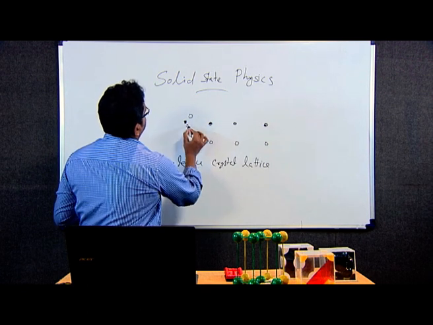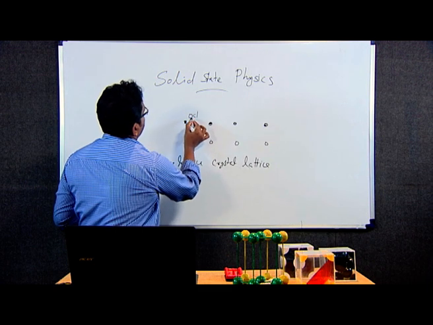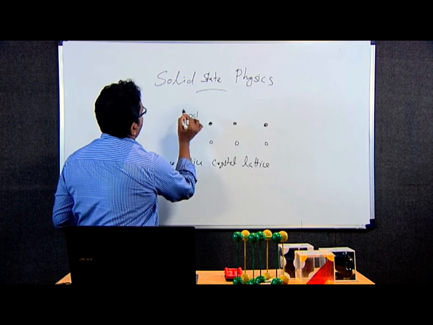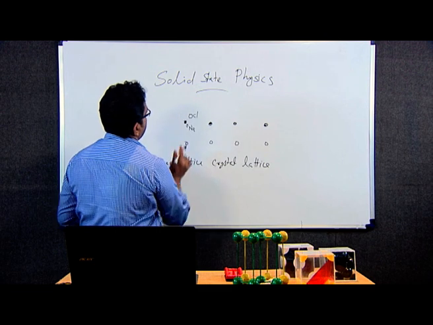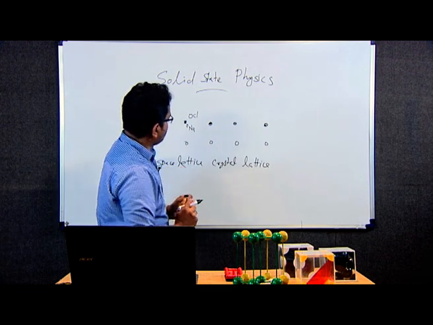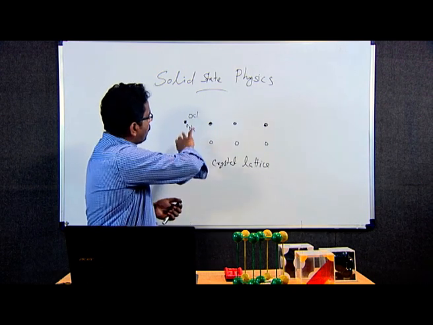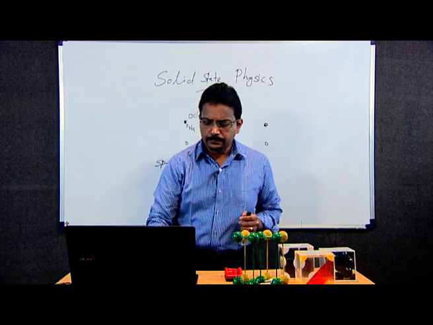For example, if this is a chlorine atom and this is sodium, a sodium ion and chlorine ion are attached to this particular lattice point. In this way the sodium chloride crystal is growing in a 3-dimensional way, and we call it a 3-dimensional crystal.